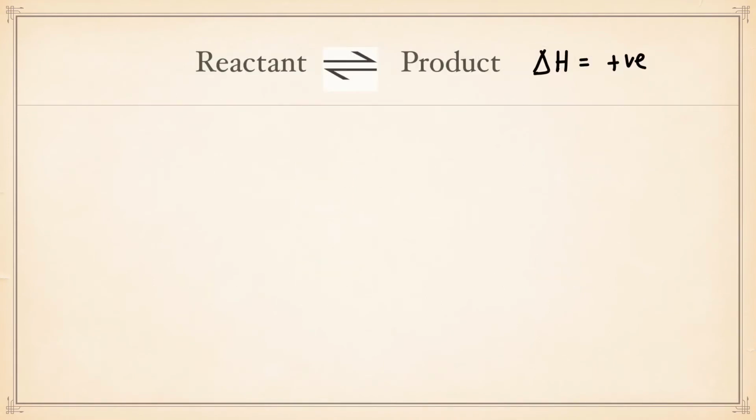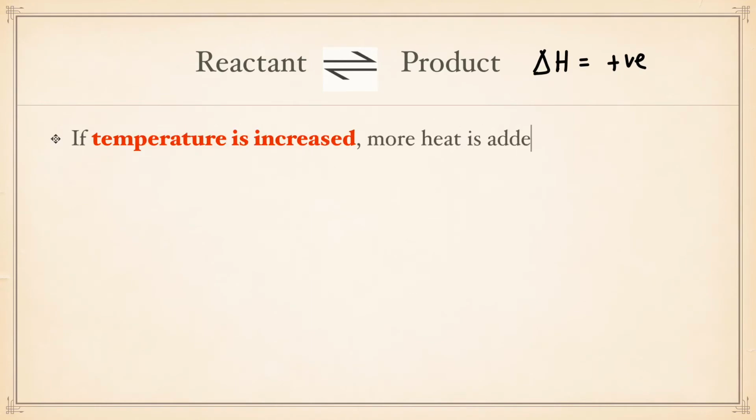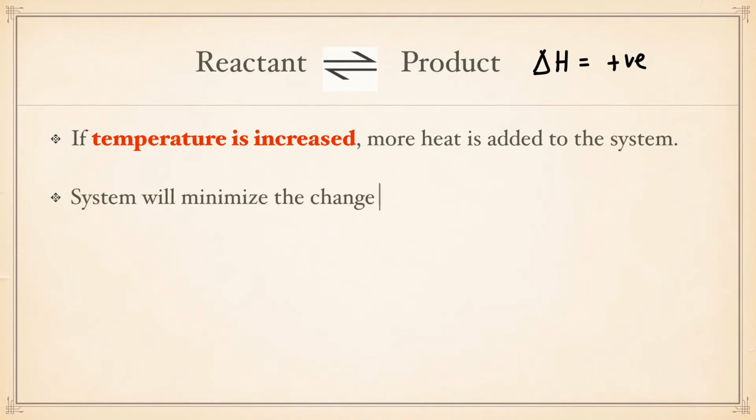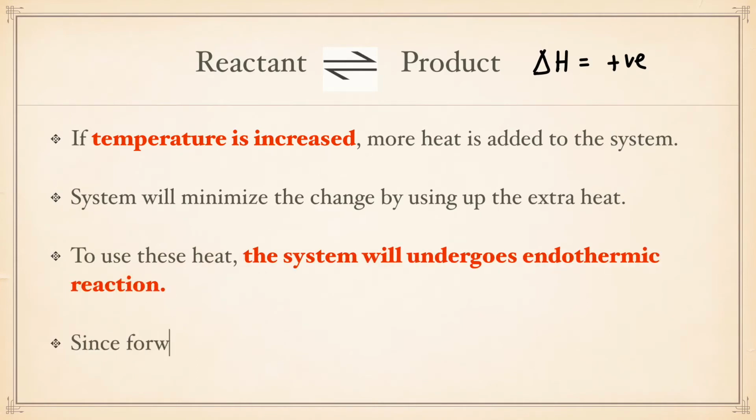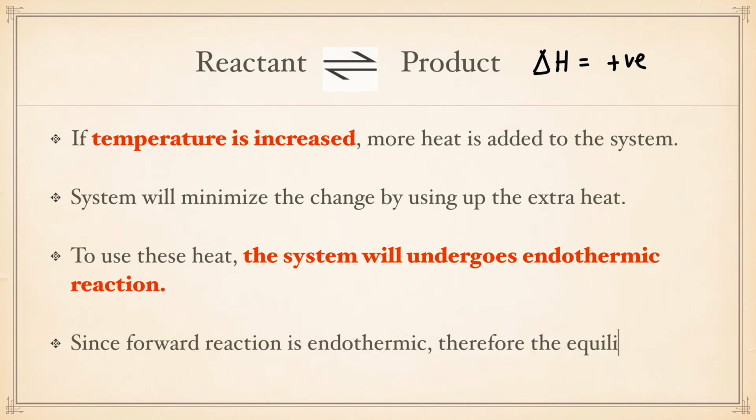Let's consider the first scenario, where the delta H is positive. If temperature is increased, that means more heat is added to the system. The system will respond by using up the extra heat. To use this heat, the system will undergo endothermic reaction. Since in this case, forward reaction is endothermic, therefore equilibrium position will shift to the right.